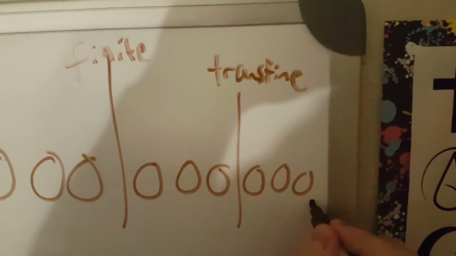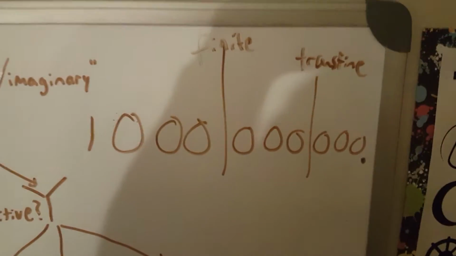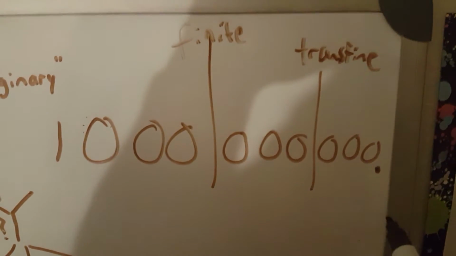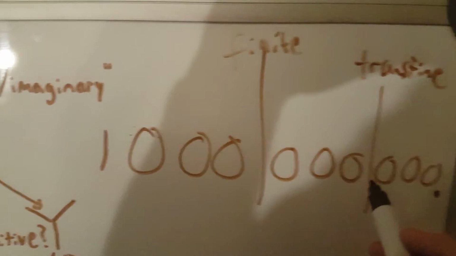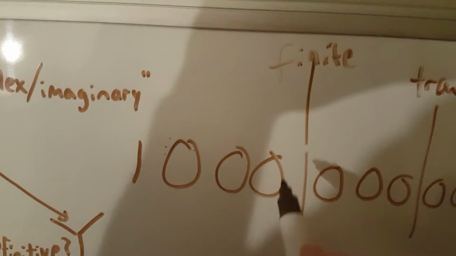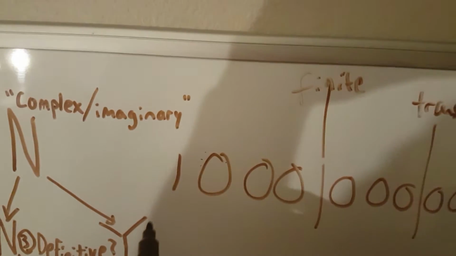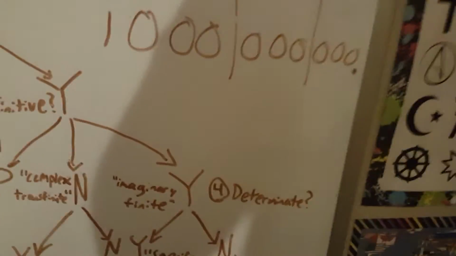But we'll say that, for infinity, there would be 0, 0, 0, all for the finites, and then 0, 0, 0 for all the transfinite, and then it would just keep on going until there is a 1 so far out that we do not know where it actually begins, where infinity starts.